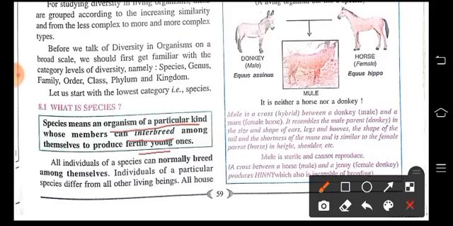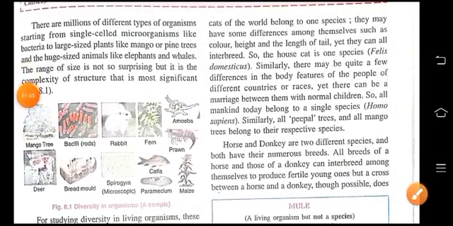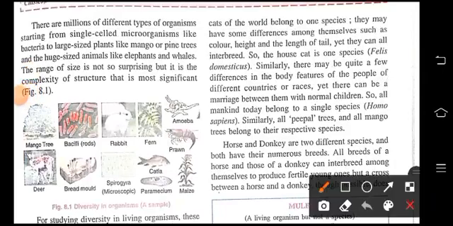So you know all that individuals of a species can normally breed among themselves. And individuals of a particular species differ from all other living beings. Like all house crows or all house cats of the world belong to one single species, but they have differences among them, like their height, their color, and length of the tail, but they all interbreed.